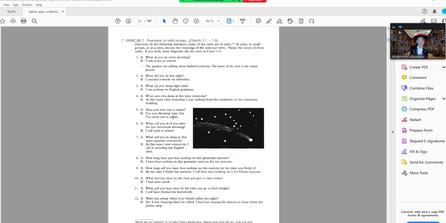What will you do if you miss the bus tomorrow morning? And so this is the simple future. If I miss the bus tomorrow morning, I will walk to school. Most people don't have any trouble using the simple tenses. What will you be doing at this exact moment tomorrow?